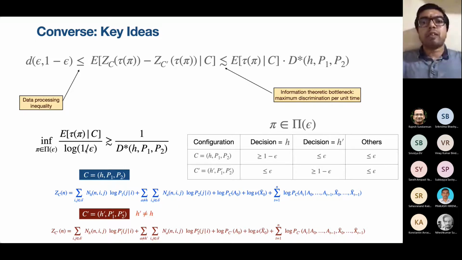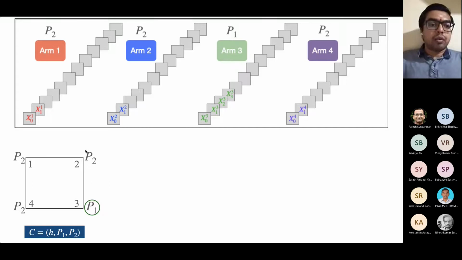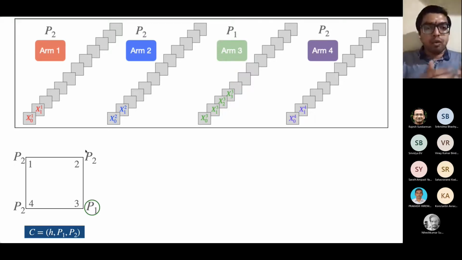Okay, now let's try to understand achievability. So achievability requires us to understand the constant D star in the lower bound in a little more detail. So suppose this is the arms configuration, that is, this is the problem instance. P1 is the TPM of arm 3. Now, what are all the alternative problem instances for this is what we have to ask, because we don't know the true problem instance. So given a problem instance, there are always many alternatives, uncountably many alternatives actually.